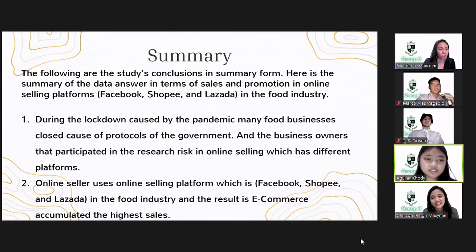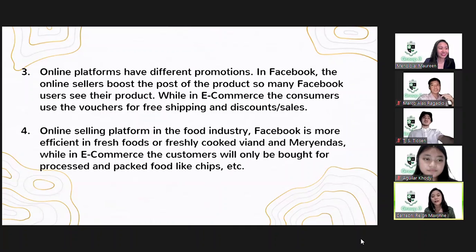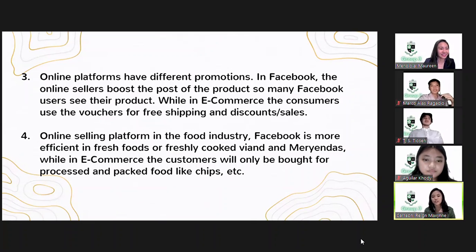Online sellers use online selling platforms, Facebook, Shopee, and Lazada in the food industry, and the result is e-commerce accumulated the highest sales. Online platforms have different promotions. In Facebook, the online sellers boost the post of the product, so many Facebook users see their products. While in e-commerce, the consumers use vouchers for free shipping, and discounts or sales.